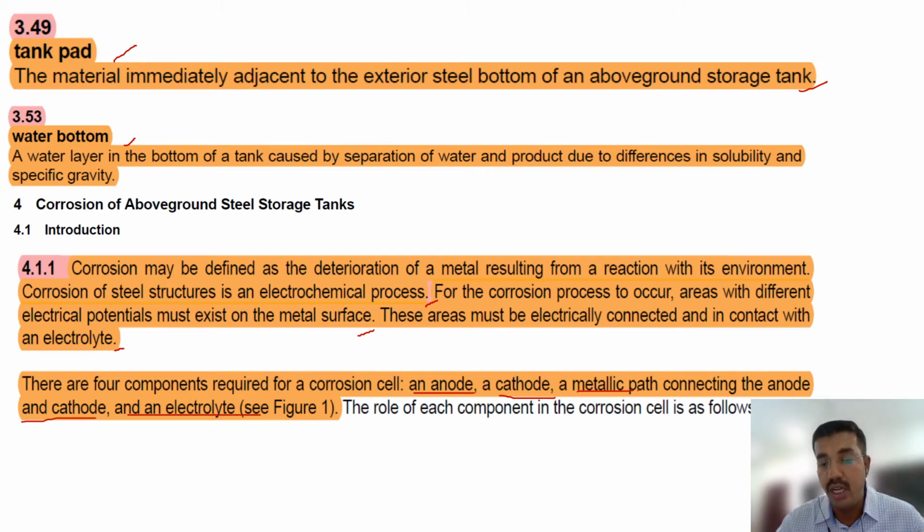There is no question that will come. Okay, I will just explain the concept. The concept is you need an anode, you need a cathode, you need a metallic path, the medium, maybe soil or something like that, and an electrolyte, maybe water or something like that. Okay, if all these are connected, then the corrosion will start, and the corrosion will happen in the anode only. That's why we put a sacrificial anode, which will sacrifice its life to save the cathodic element.